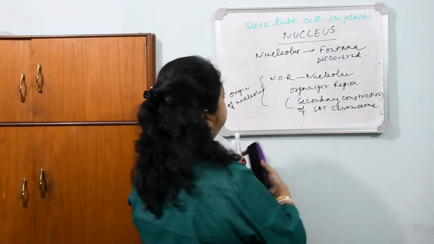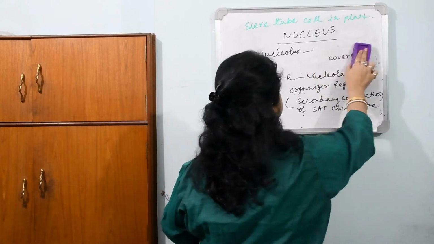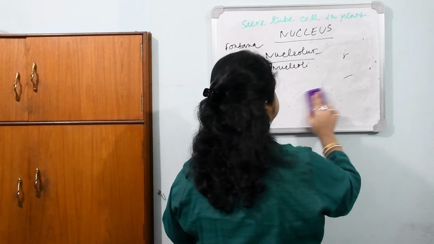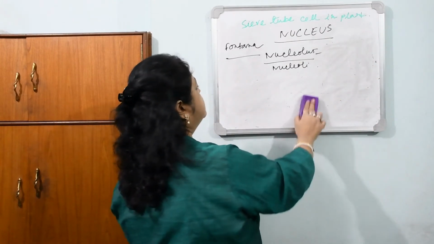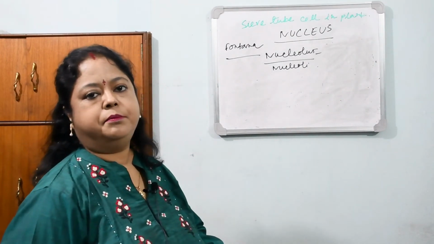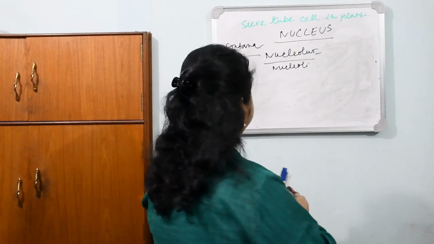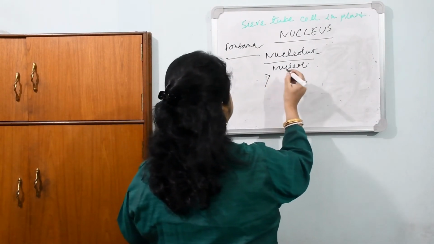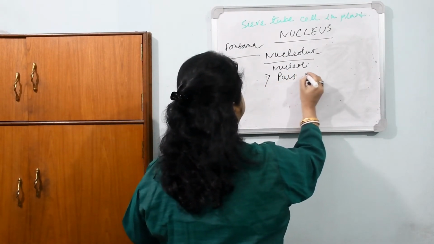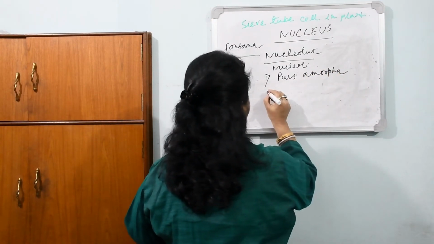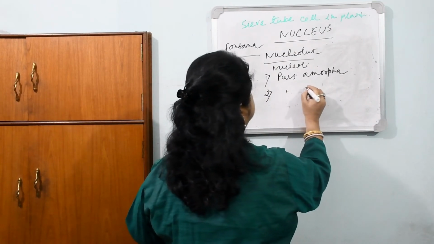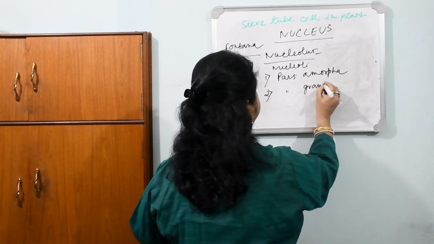The nucleolus has some parts: pars amorpha, pars granulosa, pars fibrilla, and perinucleolar chromatin. Number 1, pars amorpha, the amorphous part. Number 2, pars granulosa, the granular part.